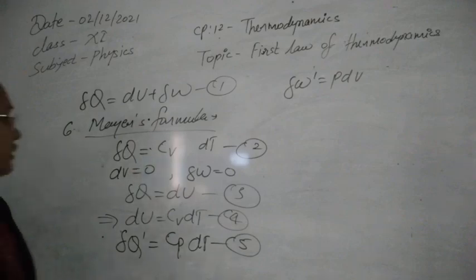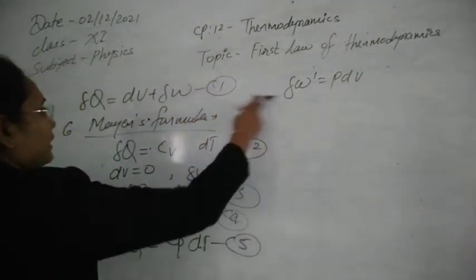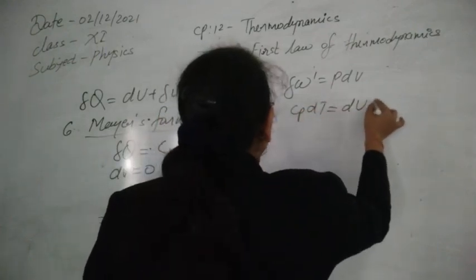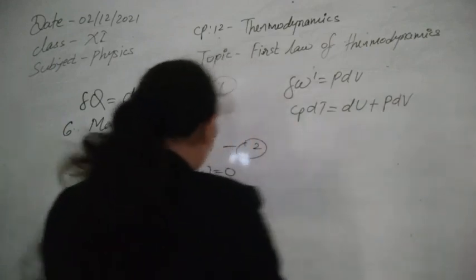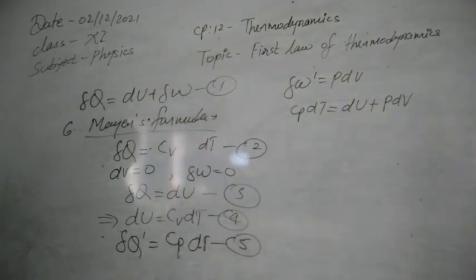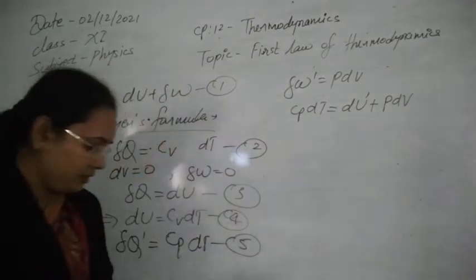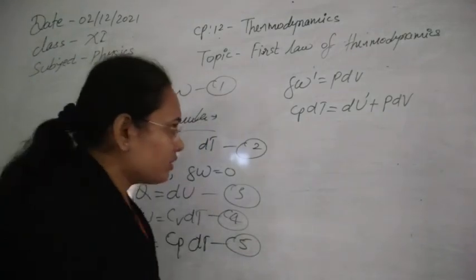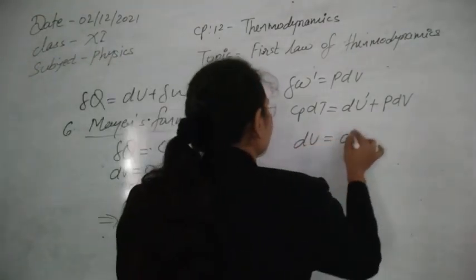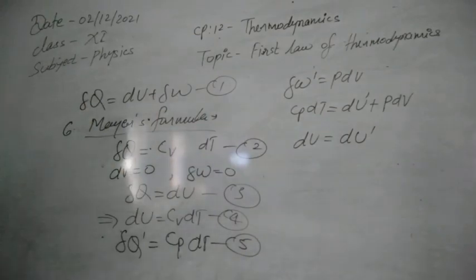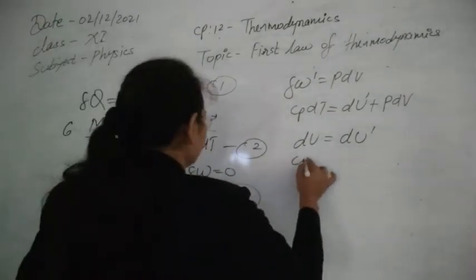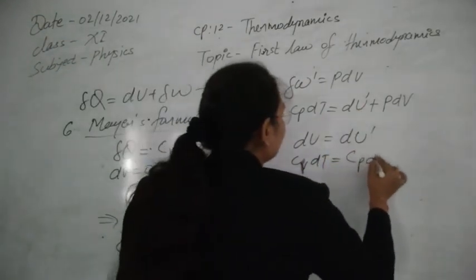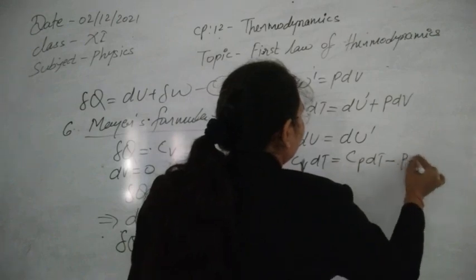Now according to the first law of thermodynamics, we can write this delta Q, so this will be Cp dT is equal to dU dash plus P dV from here. As internal energy is an inherent property, that will not change whatever the work done on the system. So dU should be equal to dU dash. Now let's write down the value of dU, that is Cv dT, and the value of dU dash, that is Cv dT minus P dV.